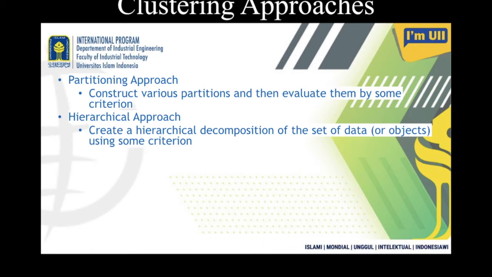If we group them this way, then at the top it is like a universal cluster, and at the bottom it's like every individual member or element of the set. In between, you group all those members in sets. Since there is a hierarchy, it's called the hierarchical approach.